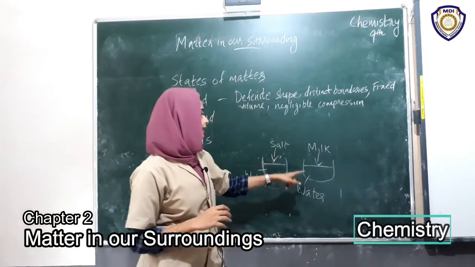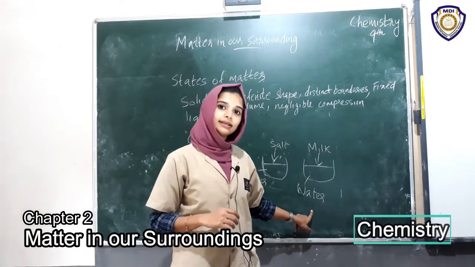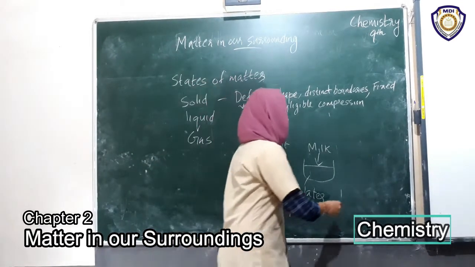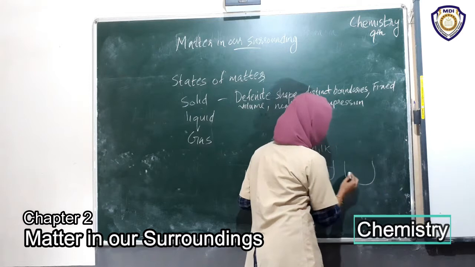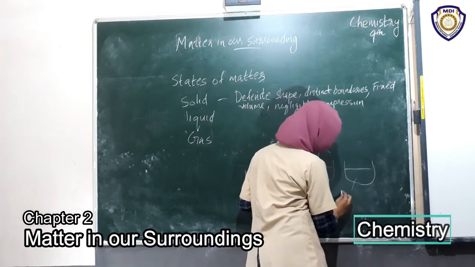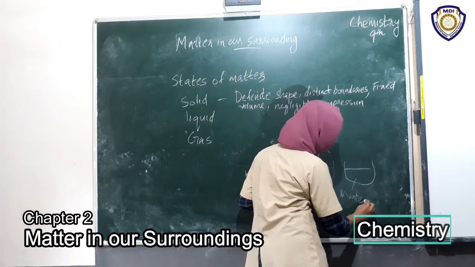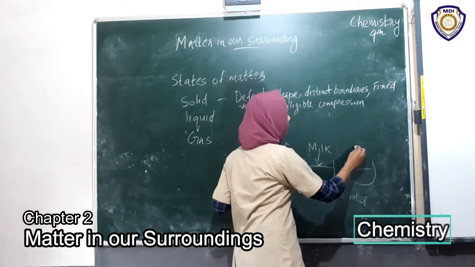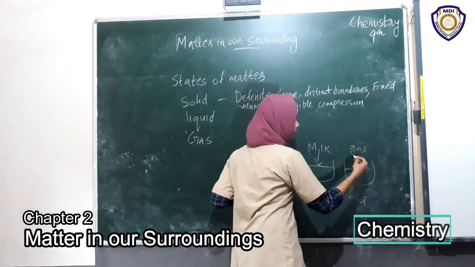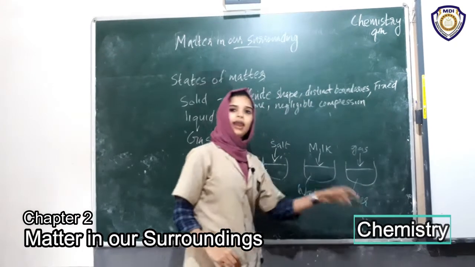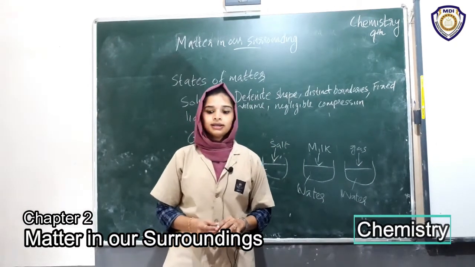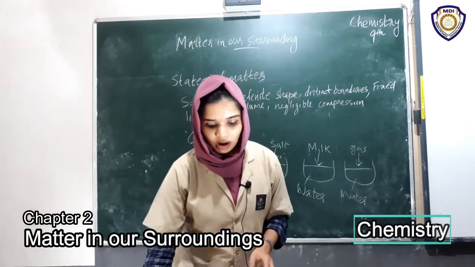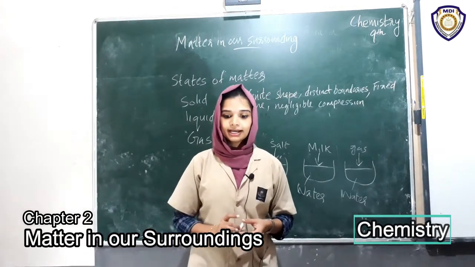So a liquid can diffuse into another liquid. Then next, I am again taking some water. A gas can be diffused into a liquid.